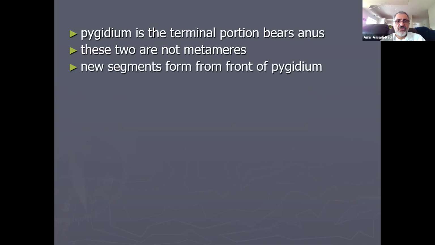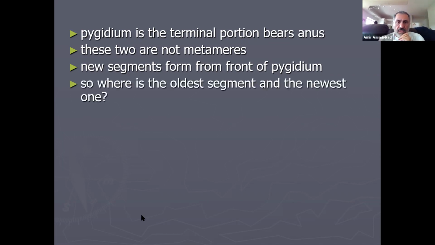They're not segmented. New segments form in front of the pygidium, opposite of tapeworms. You know, tapeworms, you had a germinative zone around the neck, you had the scolex, and you have a germinative zone around here. These guys, the annelids, grow from the end of the animal, not from the beginning of the animal, not from the head region. Okay.